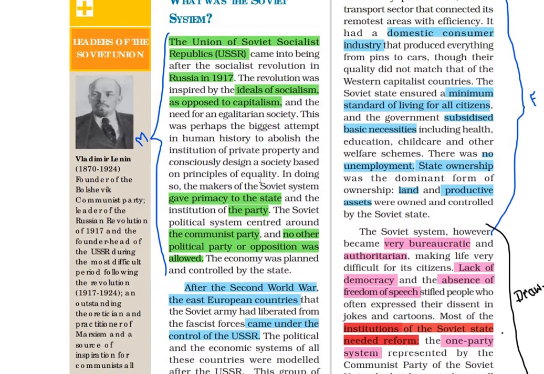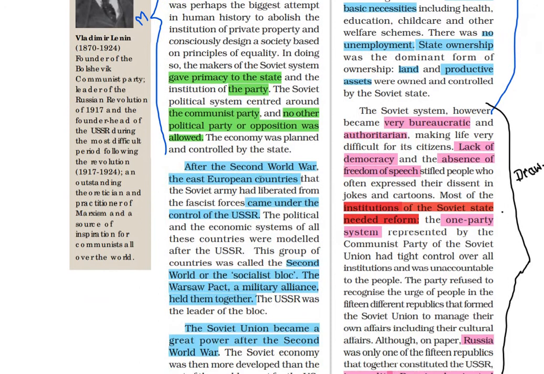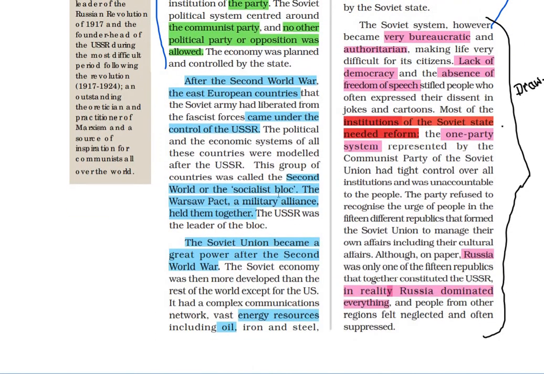Now here are the features of the Soviet system. What were the features of the economy, the political system and the administrative system? We are going to read about them. So the first feature was that East European countries came under the control of the USSR. Second feature was that these European countries which were under the Second World were called the Socialist Bloc. The Warsaw Pact, a military alliance, held them together.